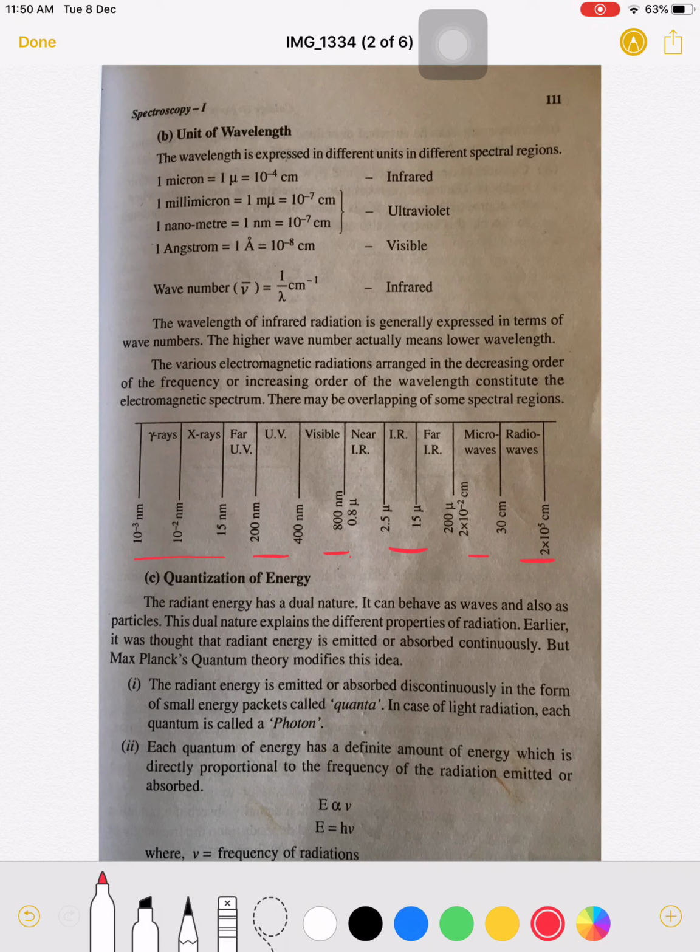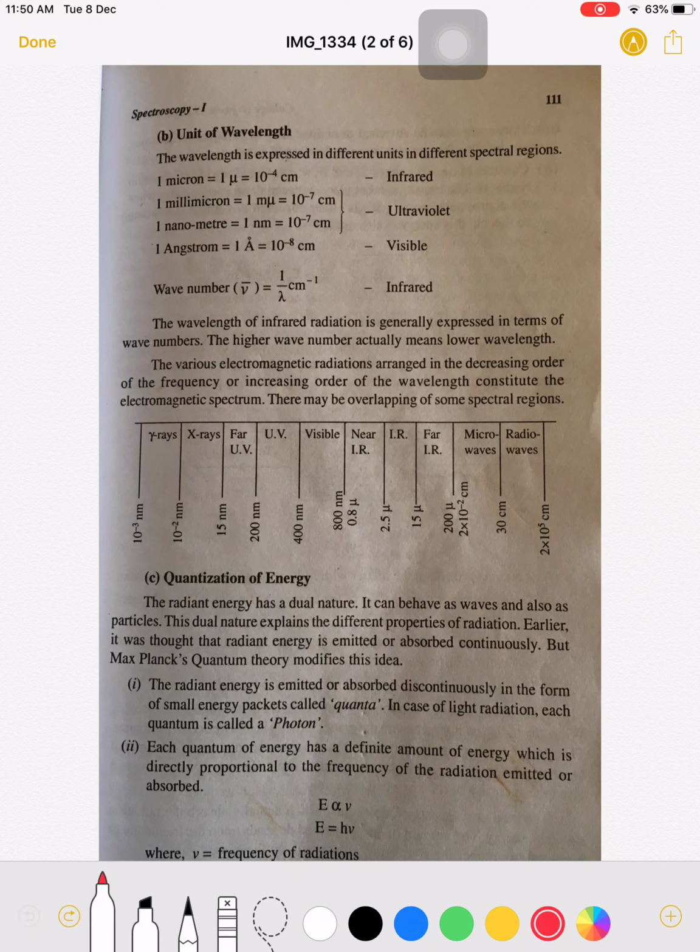As we move from left to right in the electromagnetic spectrum, the frequency of these radiations goes on decreasing. See here, the gamma rays have more frequency than radio waves, and we know that frequency and energy are directly proportional, meaning the more the frequency, the more the energy of that radiation. So in the electromagnetic spectrum, gamma rays have more energy than UV, visible and IR radiations.